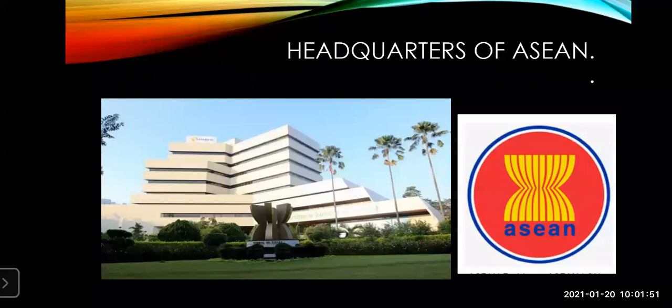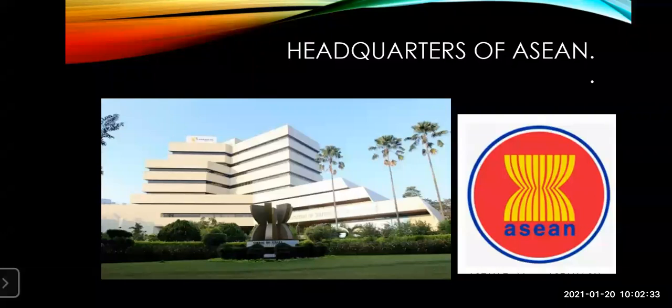In this slide, you can see the headquarters of ASEAN, that is the Association of Southeast Asian Nations. Where is it situated? It is situated in Jakarta, Indonesia. It was formed on 8th August 1967. How many countries are members of this organization? Ten countries. Which are they? Brunei, Cambodia, Indonesia, Laos, Malaysia, Myanmar, Philippines, Singapore, Thailand, and Vietnam.